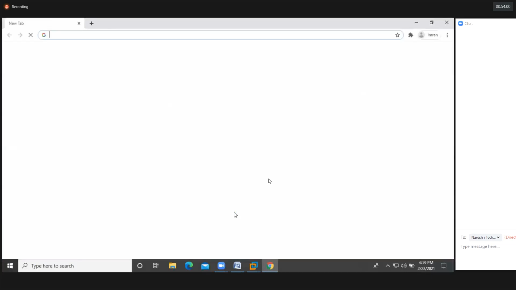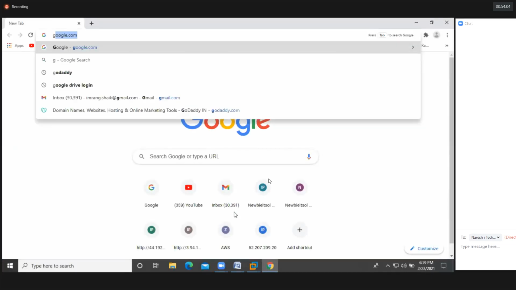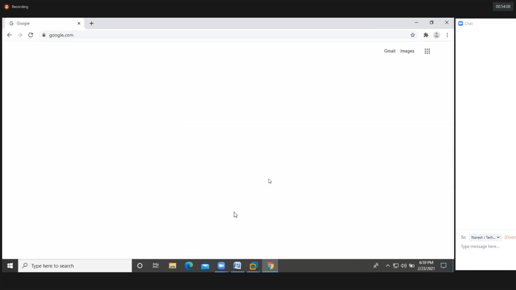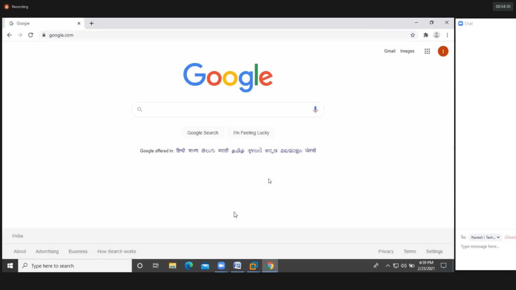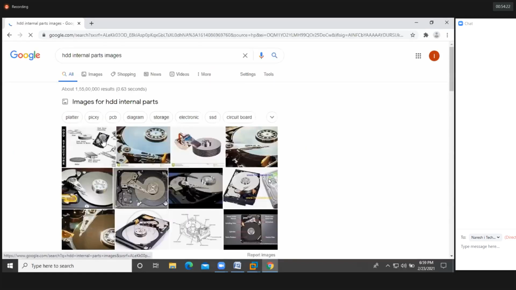First of all, we need to know the internal parts of the hard disk. If you open the hard disk, what type of parts will be inside? Okay, we'll see now. These are the internal parts.